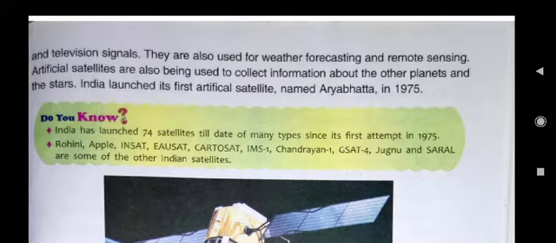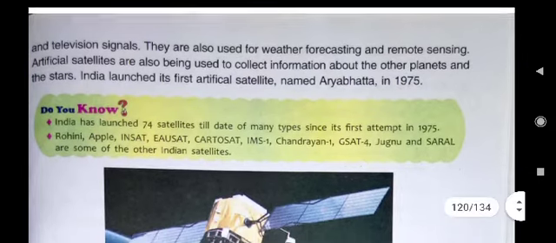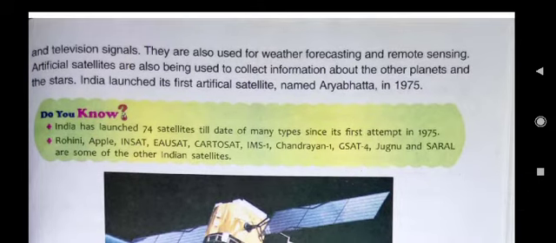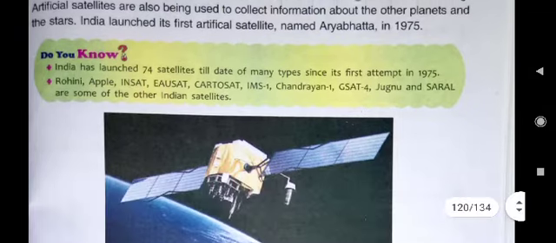The first satellite was launched in 1975, and after that till date 74 satellites have been launched. The other famous artificial satellites are Rohini, Apple, INSAT, USAT, Cartosat, IMS-1, Chandrayaan-1, GSAT-4, Jugnu and Saral.